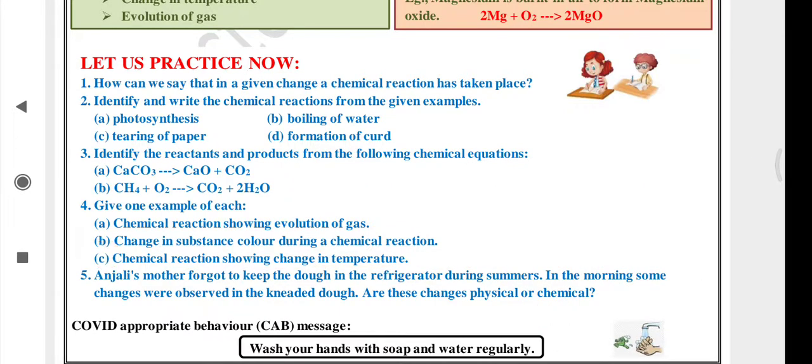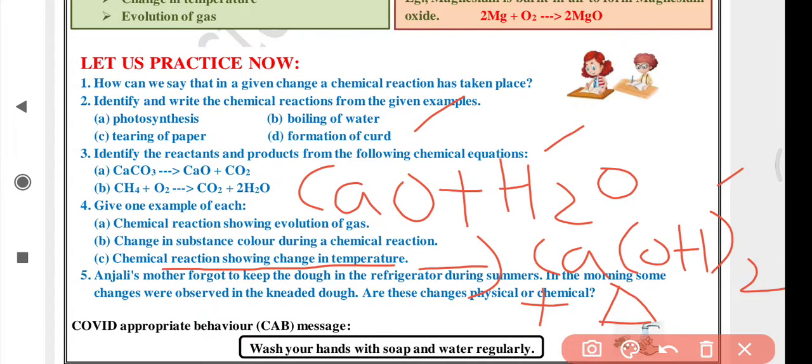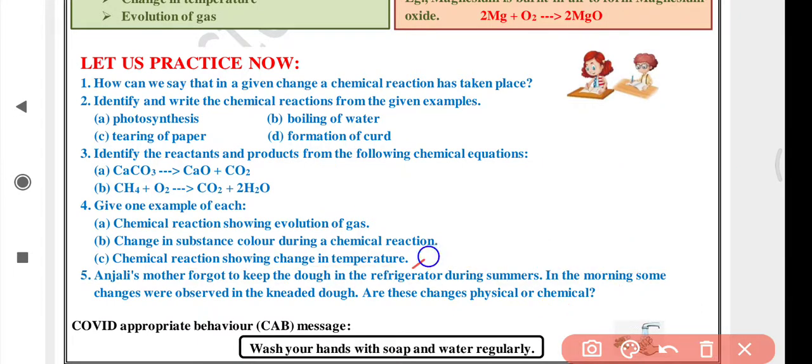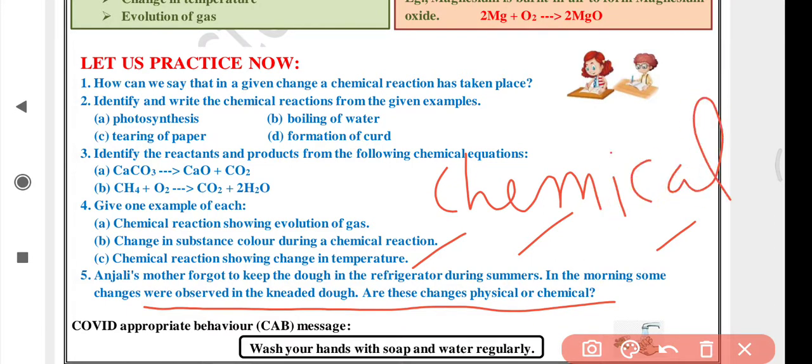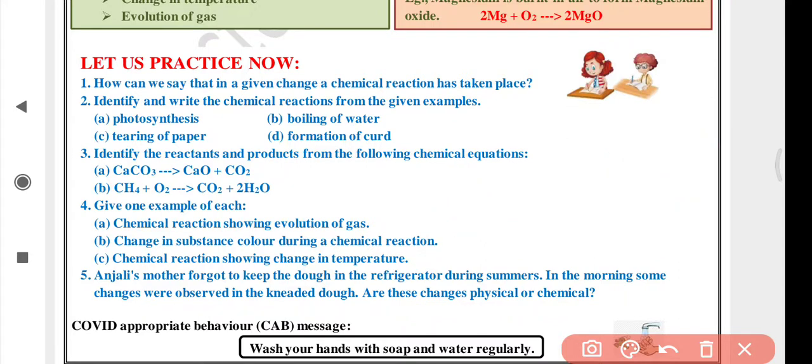Next question: Anjali's mother forgot to keep dough, atta, in the refrigerator during summers. In the morning some changes were observed in the kneaded dough. Are these changes physical or chemical? These are chemical changes. Fermentation begins to happen, due to which the dough will be sour, it will start spoiling and rising. So it is a chemical change.